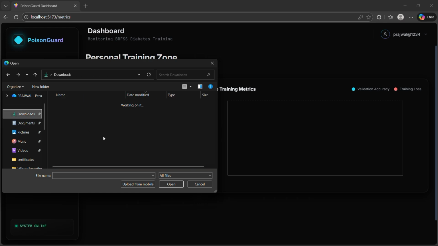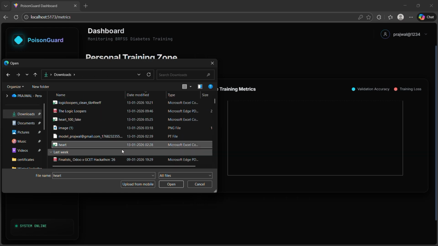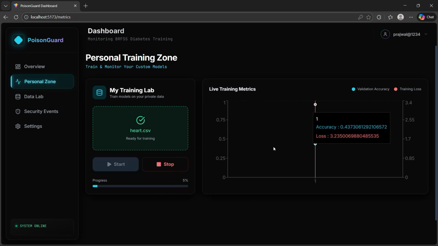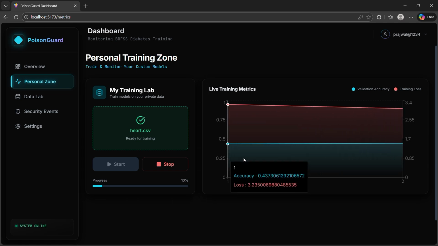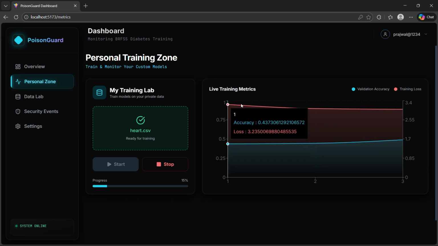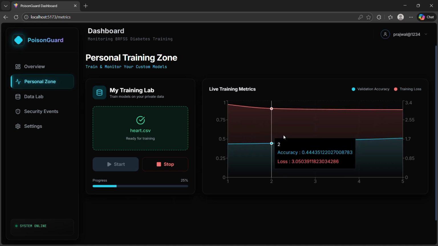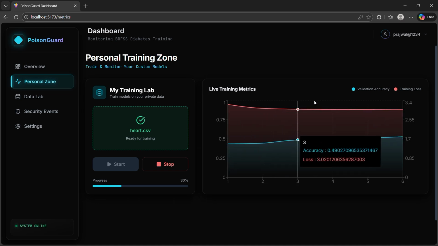Wait, it should be here. Okay, I have one heart data set, I'll put it here, and I'll train the model with this heart data set. It will train the model by itself. See, it is training. The red line indicates the loss. This is the accuracy. So you are an AI company which predicts heart diseases.